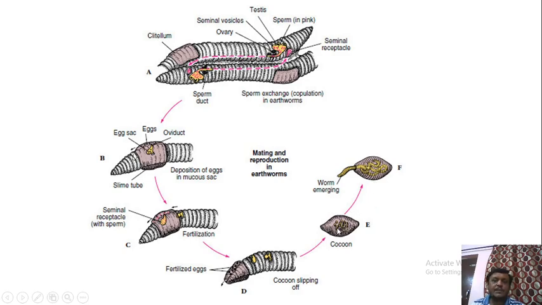However, only one egg develops, and the remaining eggs are utilized by that developing egg, and that egg develops into the young one, and finally the young worm emerges out of the cocoon. So this is the process of fertilization and development of earthworms.